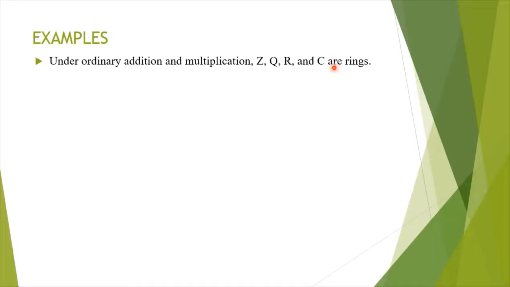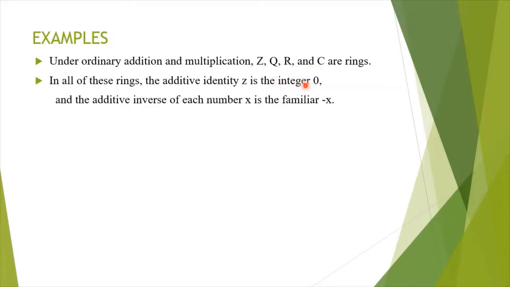In all of these rings, the additive identity Z is the integer 0. So you may see that Z is a subset of Q, Q is a subset of R and R is a subset of C, and in all these the additive identity is 0. And the additive inverse of each number x is minus x. We also use this notation for additive inverse.